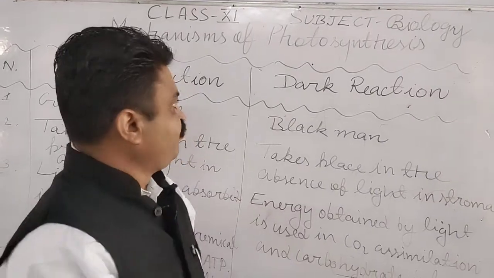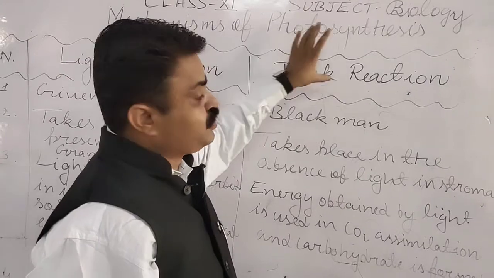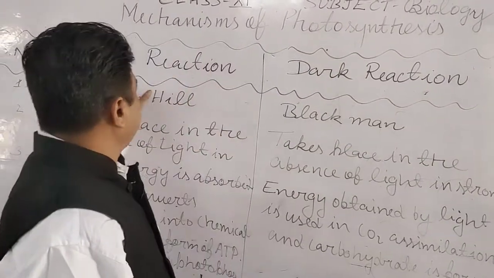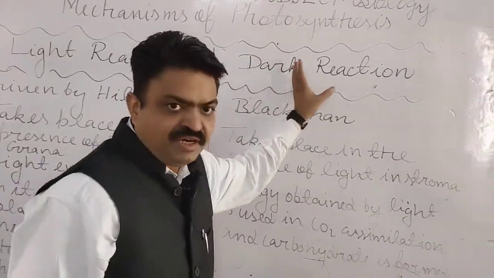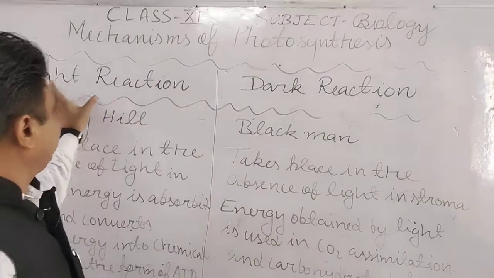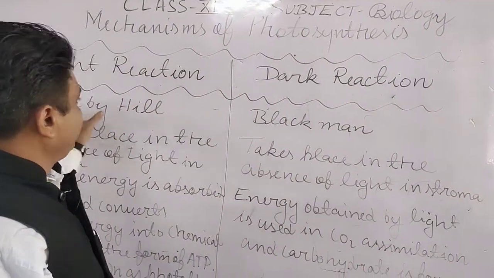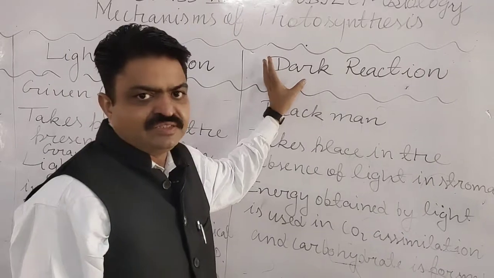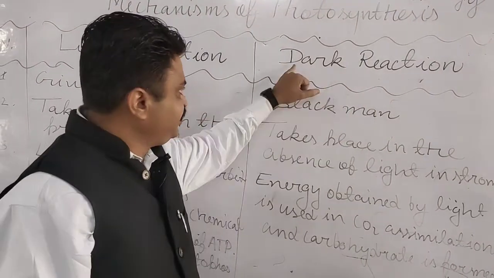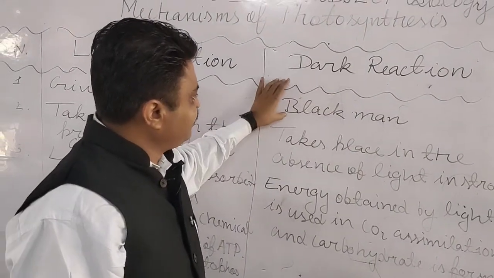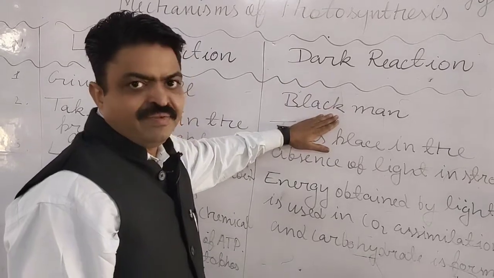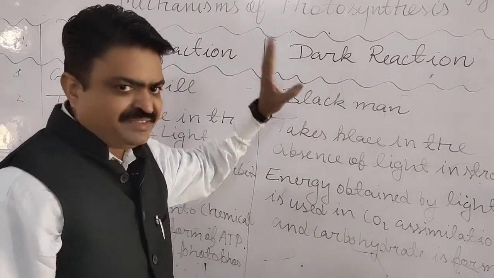So, students, photosynthesis includes two important reactions. First is the light reaction, second is the dark reaction. The light reaction was given by Hill and the dark reaction was given by Blackman. So with the help of the word dark, you can learn the name Blackman. Blackman gave the dark reaction.